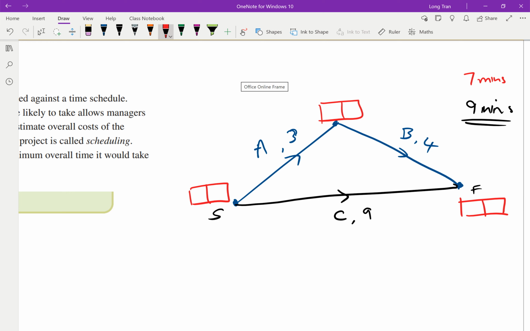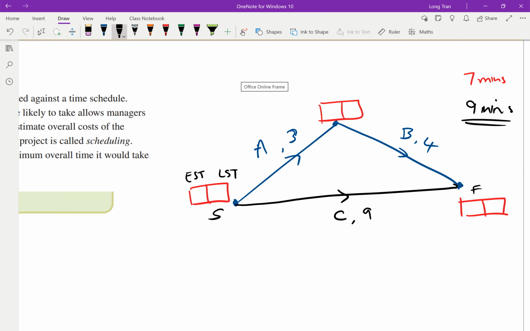So I'll show you some examples, but for those who haven't looked at exercise 15D, EST, LST. EST refers to the earliest time that a particular activity can start. LST refers to the latest time that a particular activity can start. So say that this is the starting point, right?